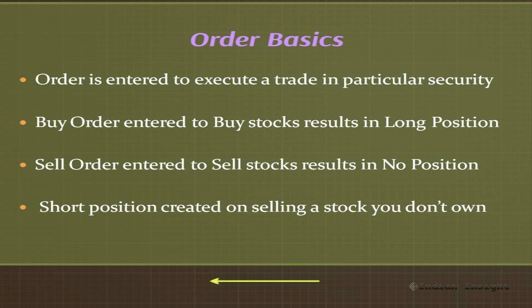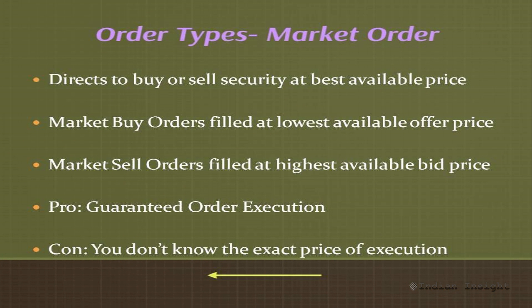However, it is also possible that an investor may not already own a security and yet decide to sell the security so that he can profit if the price of the security falls. In such a scenario, the investor is said to have a short position. Now there are various types of orders in terms of execution type that are available. This includes market order and limit order.